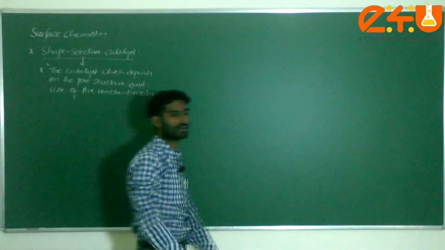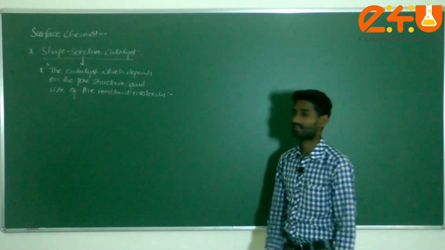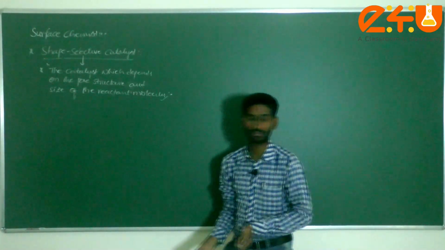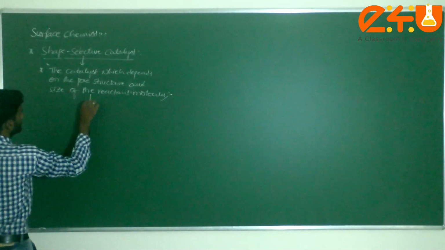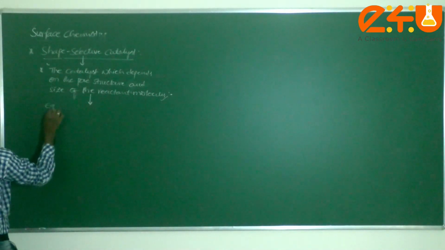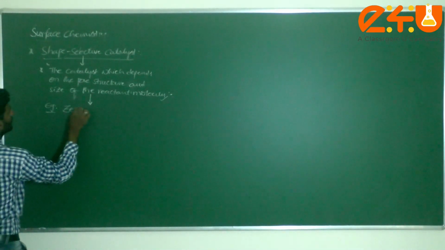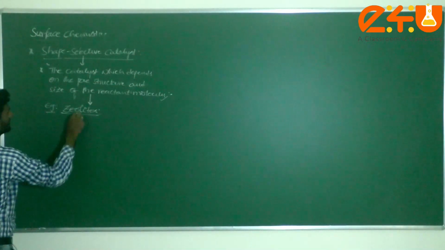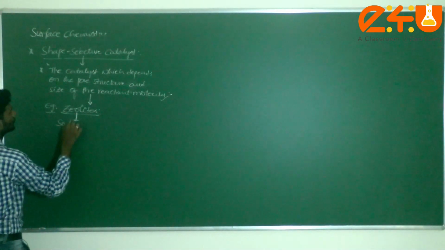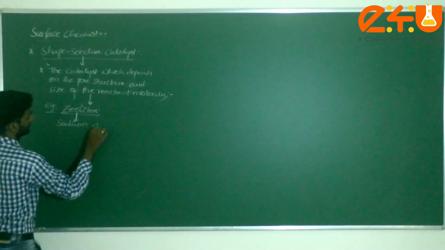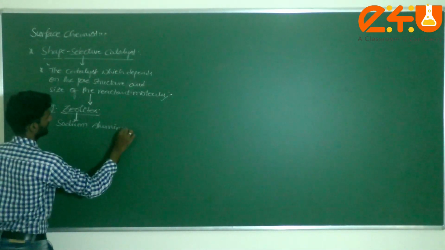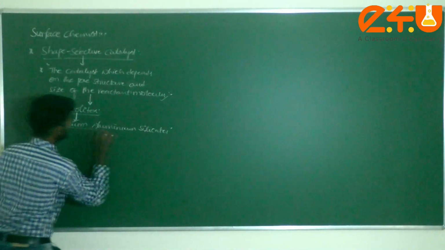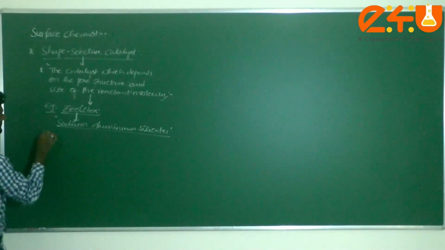The catalyst which depends on the pore structure and the size of the reactant molecules is known as shape selective catalyst. The best example for this shape selective catalyst is zeolites. My dear students, the best example is zeolites. Sir, what is meant by zeolites? Generally it is called sodium aluminum silicates. Sodium aluminum silicates, commonly called zeolites.